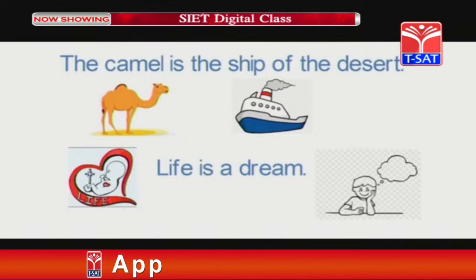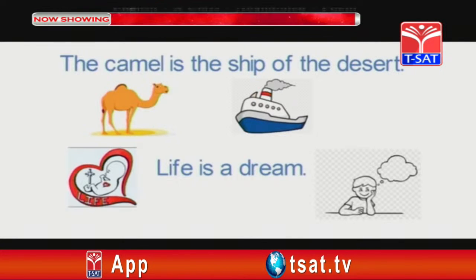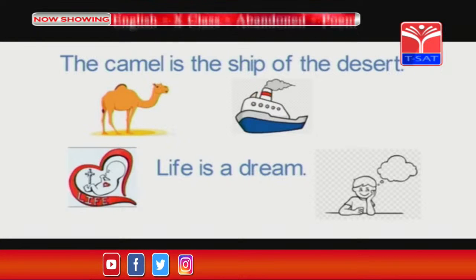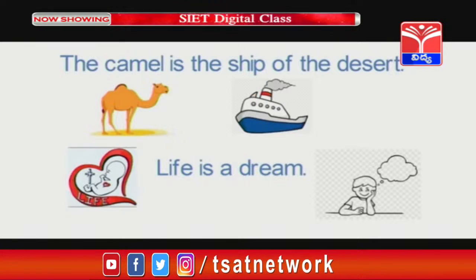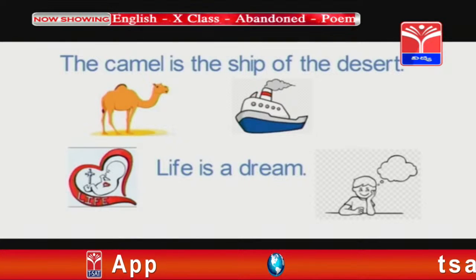Life is different, a dream is different, but the common quality in them is being compared, and in this comparison we have not used any word like or as. So, we call this one a metaphor. This is the second figure of speech that is used in the poem, and try to identify some other metaphors used in that particular poem.